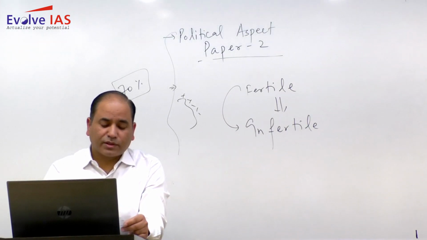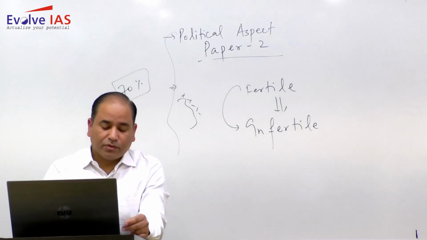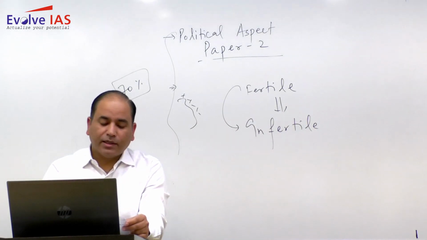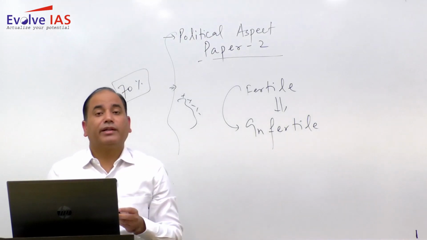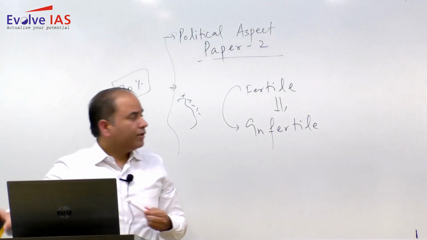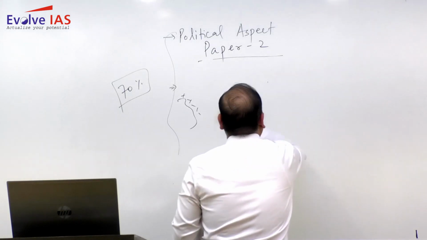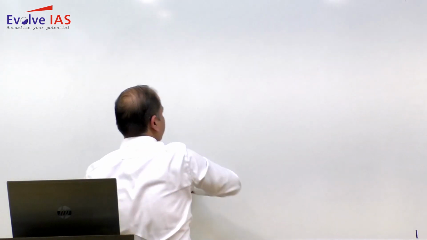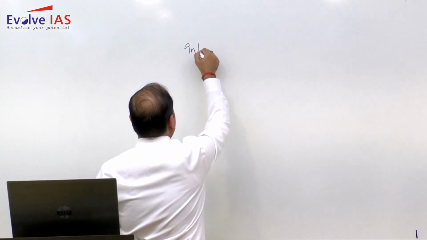Moving to the next question, question number 2A. Critically examine the factors affecting the unpredictability of the southwest monsoon system in India. Now, the question is of 20 marks. So in a 20 marker, it is very important to write the introduction, the body, and the conclusion.